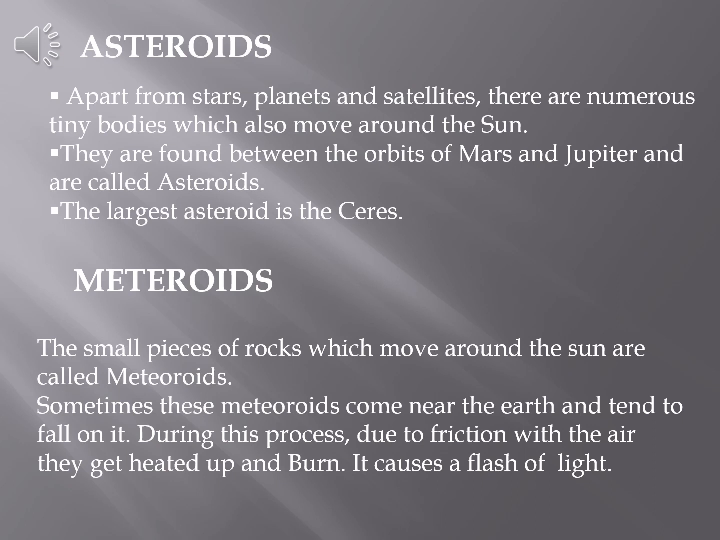So when these meteorites come into contact with the atmosphere, due to the friction of the air they get heated up and burn, which causes a flash of light. So these are asteroids, which are large rocky bodies that move around the sun and are found between the orbits of Mars and Jupiter, whereas meteoroids are small pieces of rock which move around the sun, and they tend to come near the earth and fall on it.